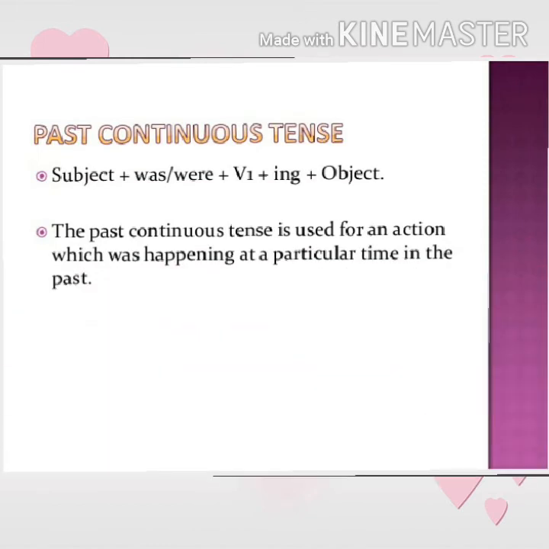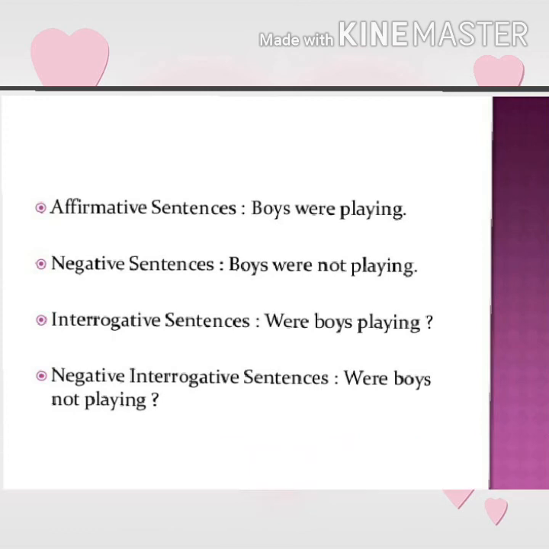Now let's move on to past continuous tense. Here is a structure to frame a sentence of past continuous tense. For example, subject plus was/were plus verb first form with ing plus object. Past continuous tense is used for an action which was happening at a particular time in the past.